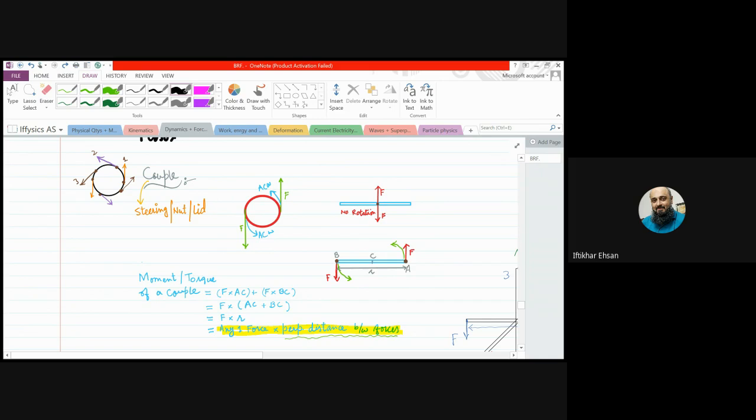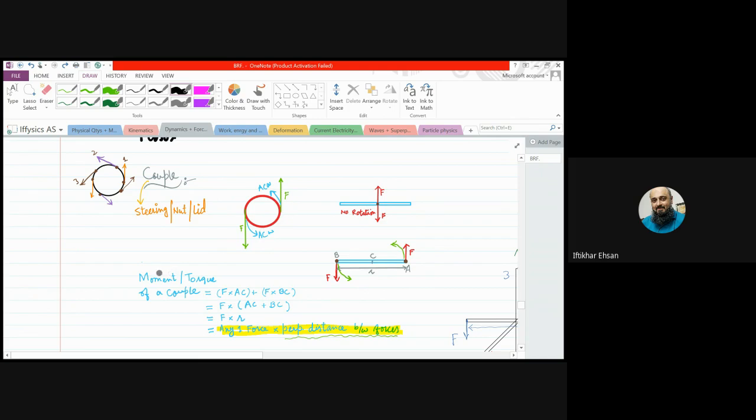You have to write: the couple can or may make the object rotate. Sometimes the couple or turning effect is not sufficient to make the object rotate. So we should say can or may, right? Yes, okay, sir.